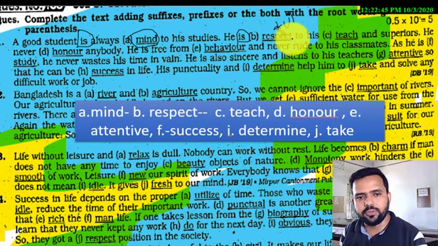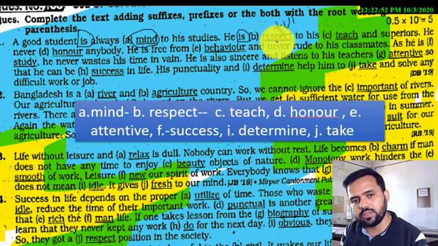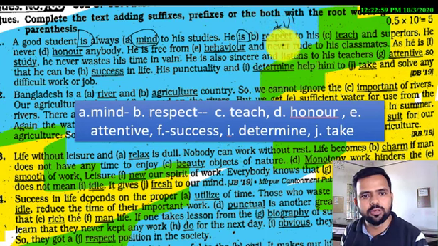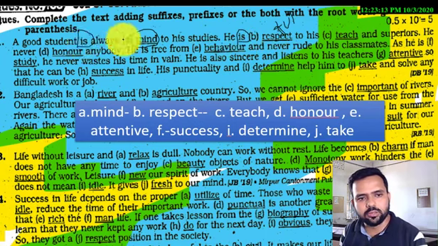Respect is a verb, or you can call it a noun also, but to make it an adjective, you have to add the suffix ful. When you add the suffix ful, it converts into a new word, respectful. So respectful is an adjective.